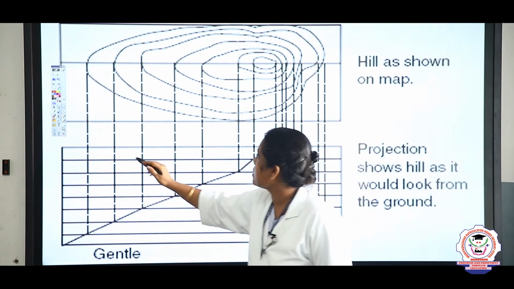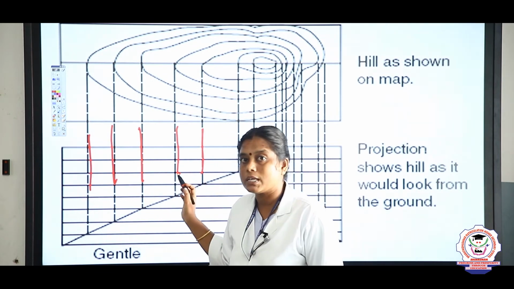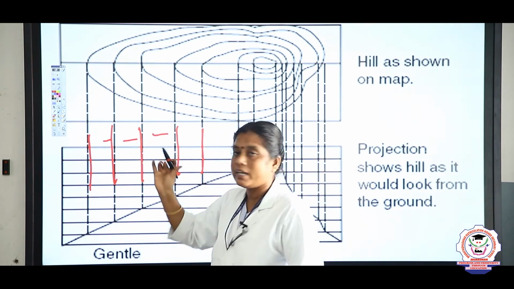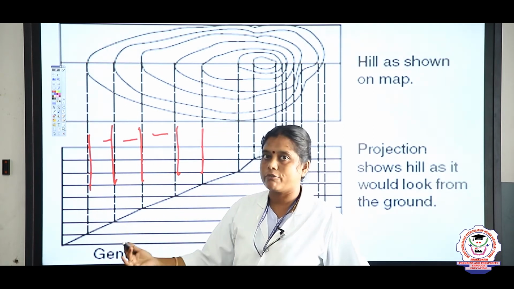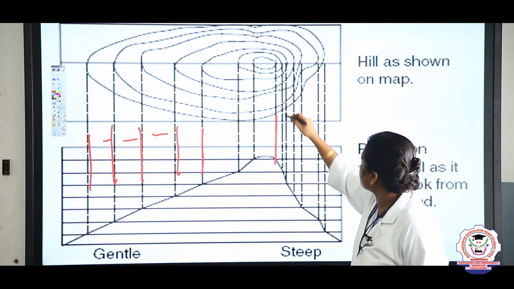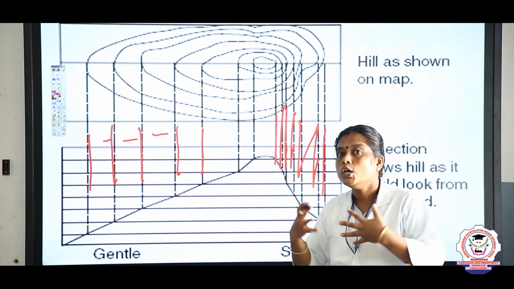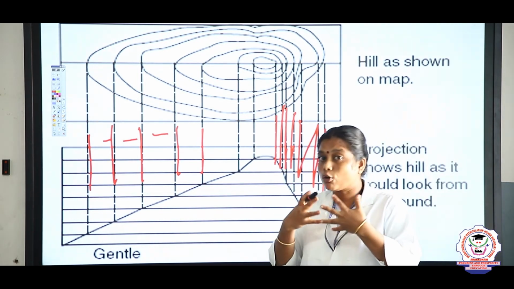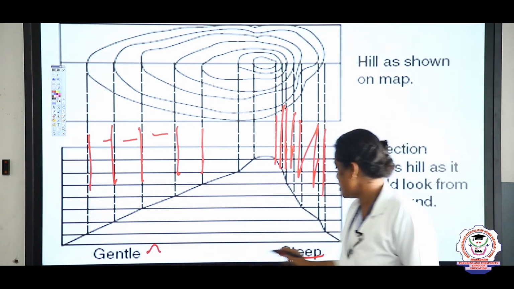Look at these lines. Yes, these lines are called imaginary contour lines. And look at here, these lines are drawn very far apart. Yes, if the contour lines are drawn far apart on the earth's surface, then it is known as the gentle slope. Whereas here, these contour lines are very close together, so it is known as the steep slope. So gentle slope and steep slope.